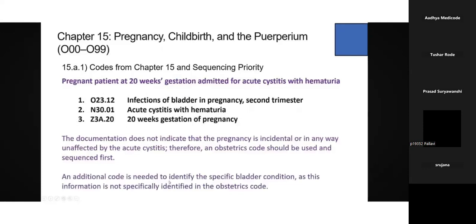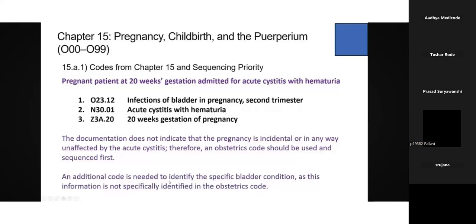Pregnant patient at 20 weeks of gestation. You will be having the gestation period, and that will be given in weeks. So here the patient is of 20 weeks of gestation, admitted for acute cystitis with hematuria.